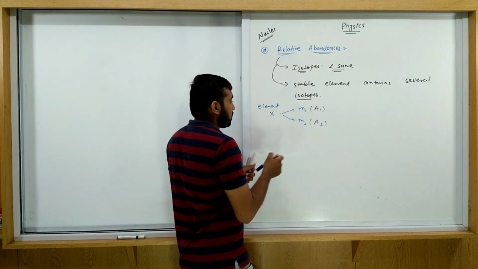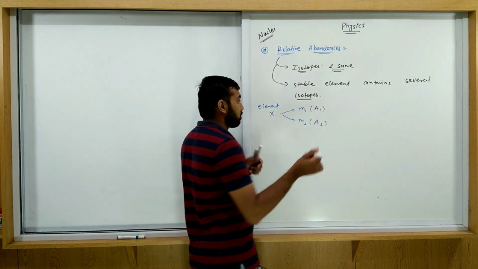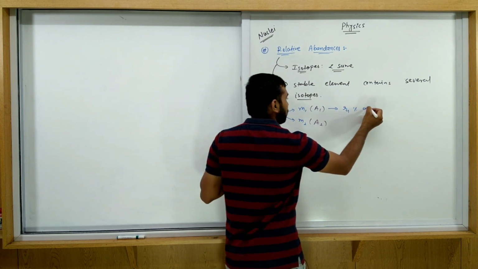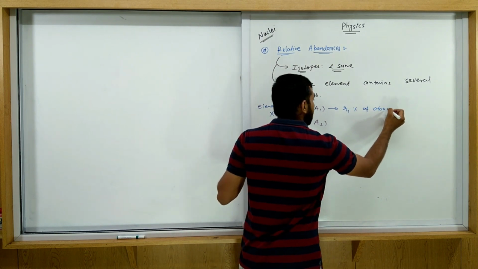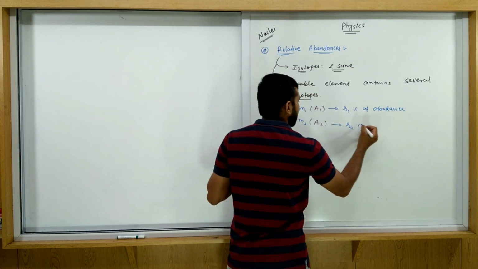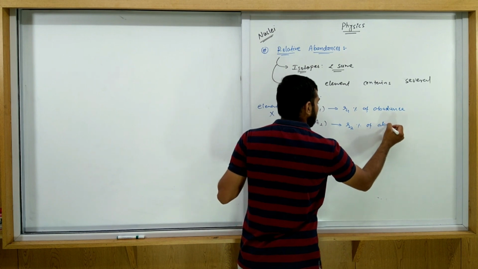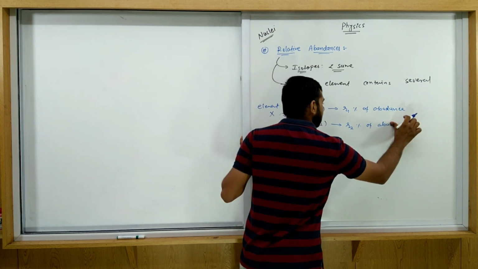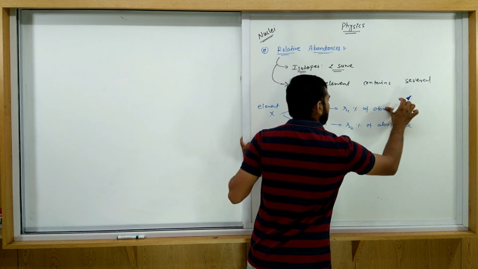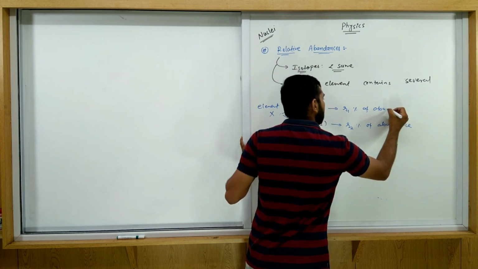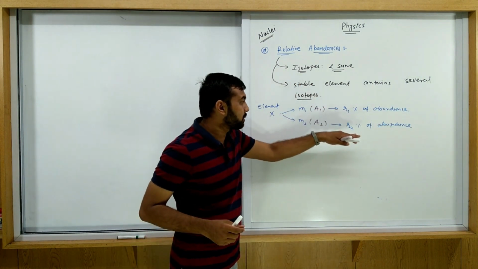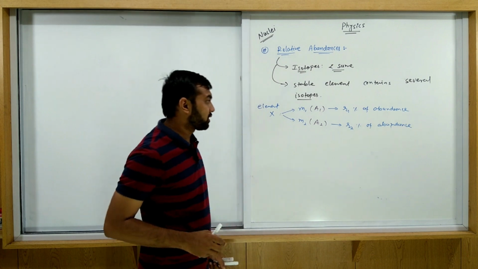Out of a total of 100%, the first isotope has R1 percentage abundance and the second has R2 percentage abundance.